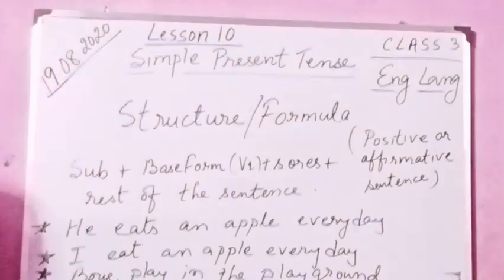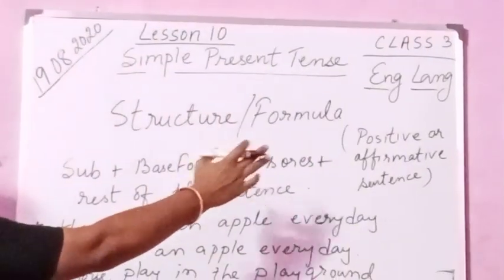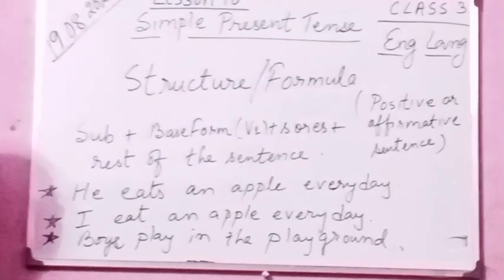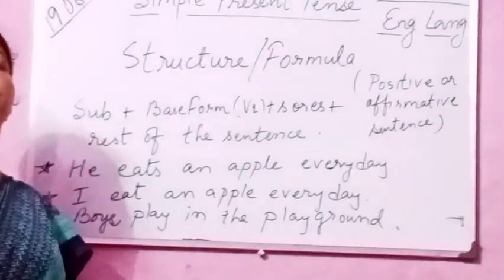This is the rule. Understand, children? So please follow this. Subject plus base form, that is V1, plus s or es plus rest of the sentence. This is the structure or formula for simple present tense if we are doing positive or affirmative sentences, right?